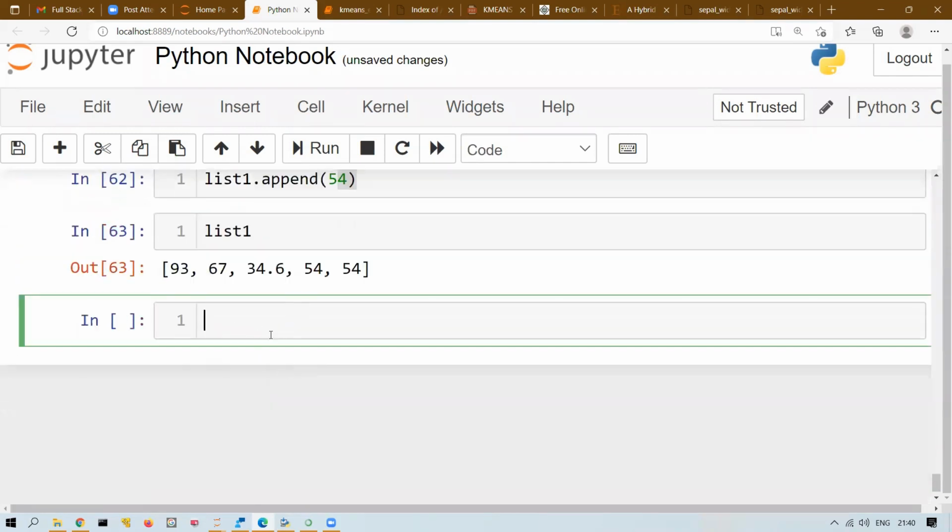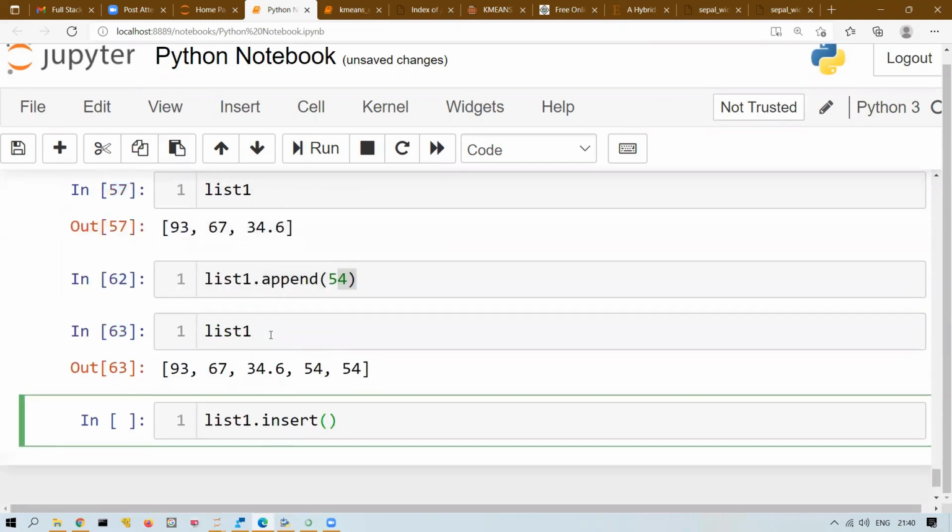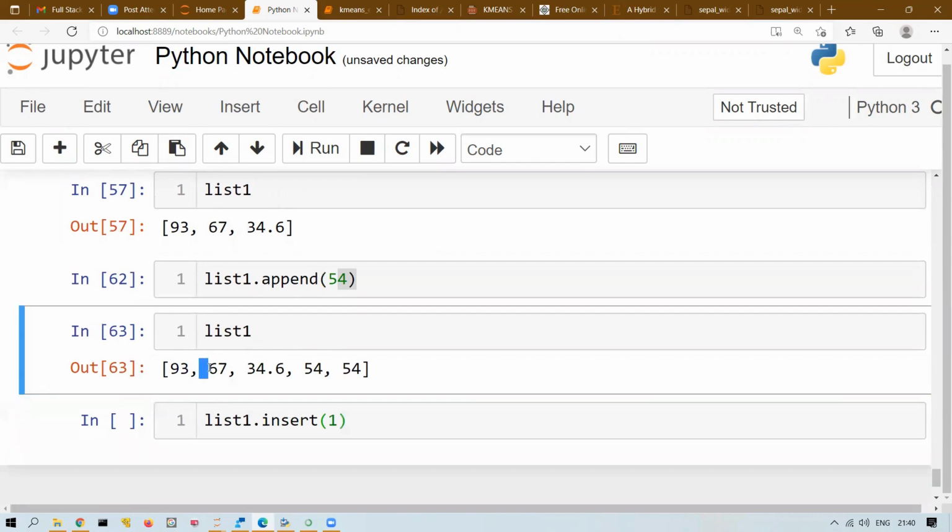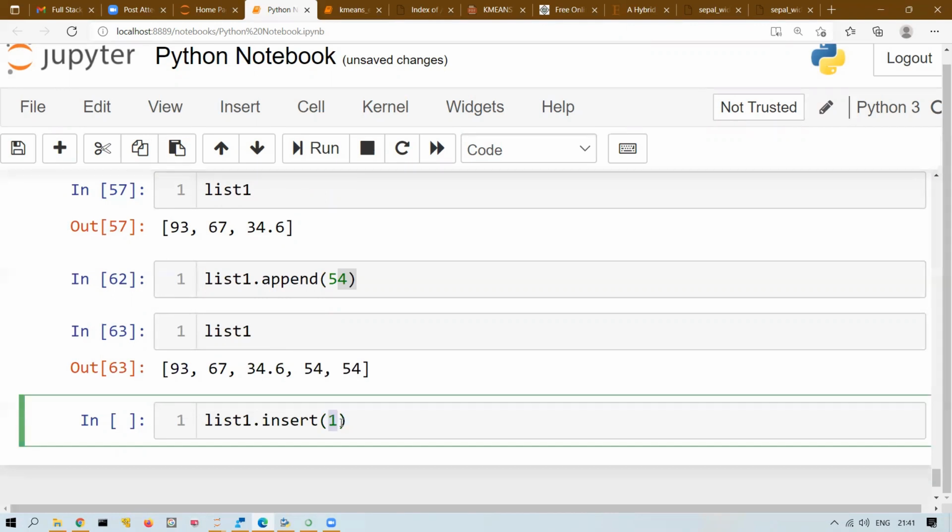So how to use insert? I'll write list 1 dot insert, and I will write the position where I want to insert, and the element that I want to insert. The first value is the index. Let's say 1. 1 means the second position here, the highlighted part. There I want to insert, let's say, 47. The second is the value that you want to insert.